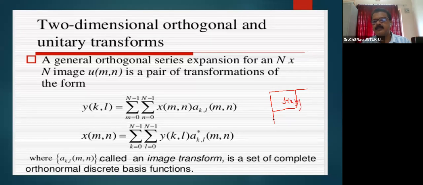This is my image. These are my rows, that is my x, and these are my columns. And this is the image origin, which we call F00.